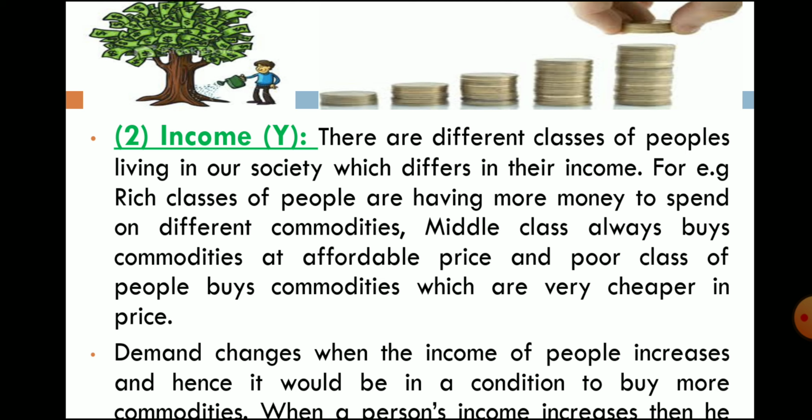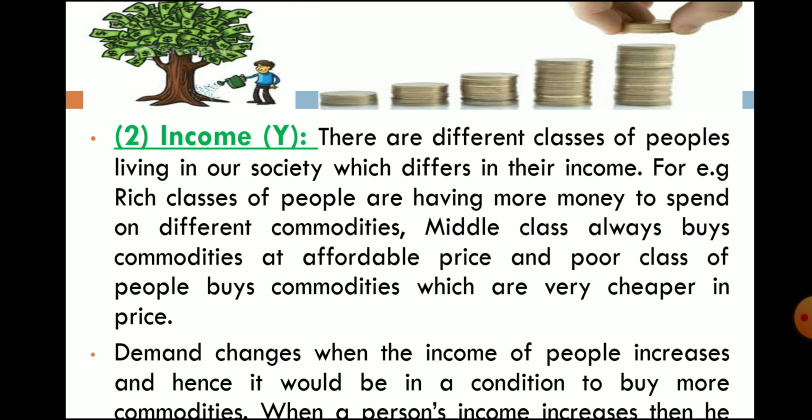For example, generally there are three classes in society: rich class, middle class and poor class. So here is income of the consumer. There are different classes of people living in our society which differ in their income. For example, rich class people have more money to spend on different commodities. So rich class people purchase goods at any price.